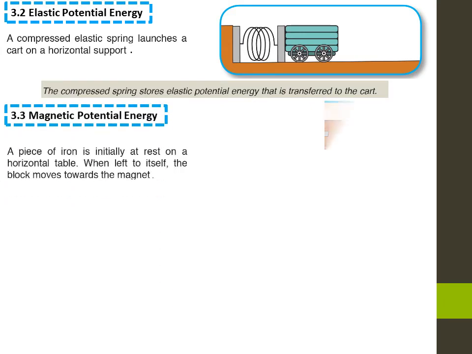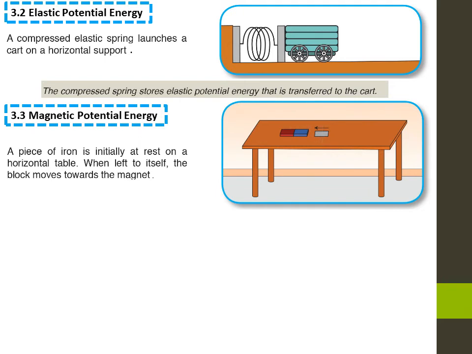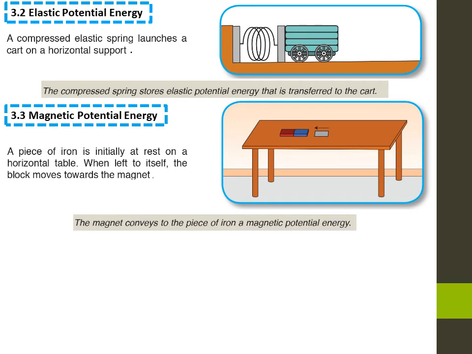Magnetic potential energy. A piece of iron is initially at rest on a horizontal table. When left to itself, the block moves towards the magnet. The energy conveyed by the magnet to this piece is due to the magnetic force exerted by the magnet. This potential energy is called magnetic potential energy. The magnet conveys to the piece of iron a magnetic potential energy.